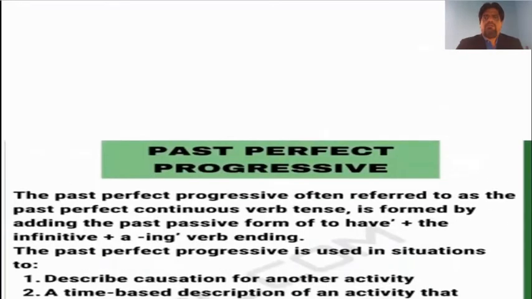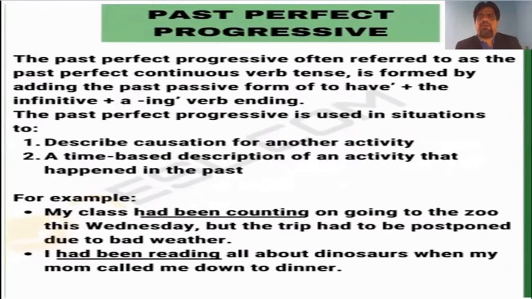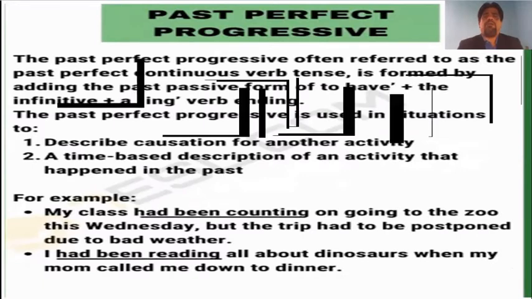Now let us see. A past perfect progressive tense, and that is what we say past perfect continuous tense, is often referred to. Now, on which occasions do we speak about past perfect continuous tense? It is formed by adding the past form of to have plus the ing verb form.